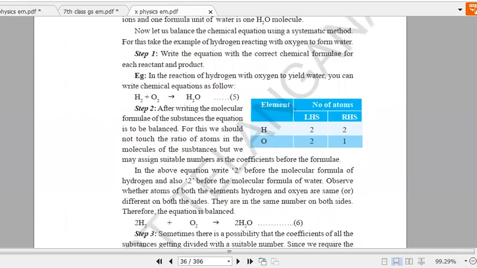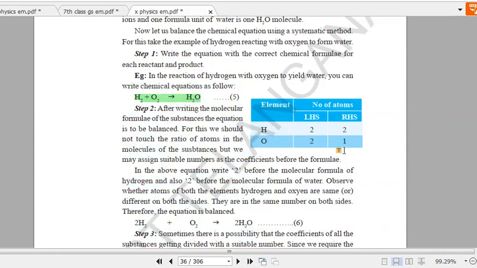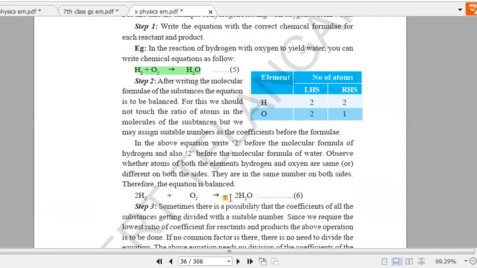Let me open the highlighter. So you can see here the first example is H2 plus O2. So on the left side we have two hydrogens, two oxygens, but on the right side we have two hydrogens, one oxygen. So on the right side one oxygen is less when compared to the left. Okay, so this is unbalanced. The total number of atoms on the left side is not equal to the right side. So reactants lo two oxygens ఉన్నాయి, product lo one undi. So to balance that, we have to write a number as a coefficient in front of this water molecule. So they are writing 2.